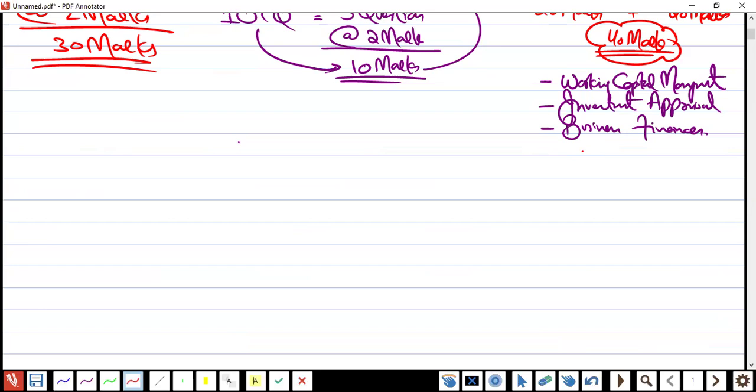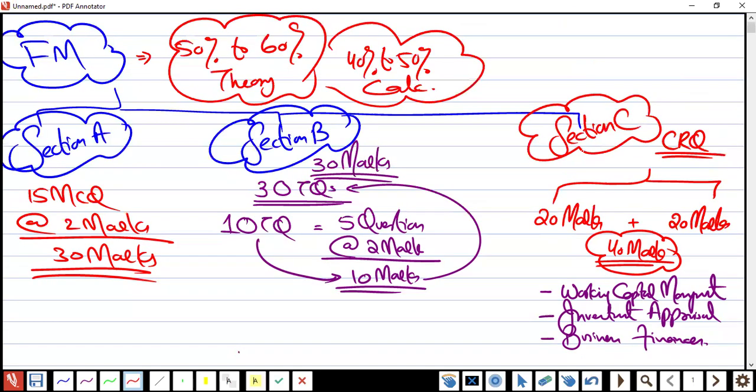Alhamdulillahi Rabbil Alameen. It's not like TX, 1,000 pages of book. It's not like FR, too many IS, consolidation, this, that drama. No, it is a short syllabus. And as I said, it includes theory.